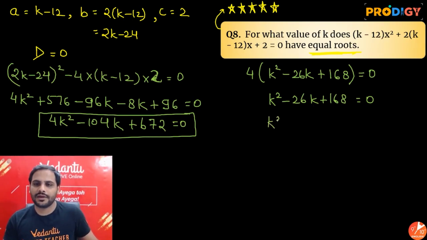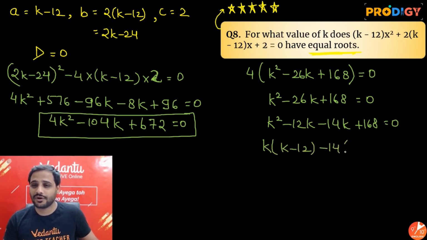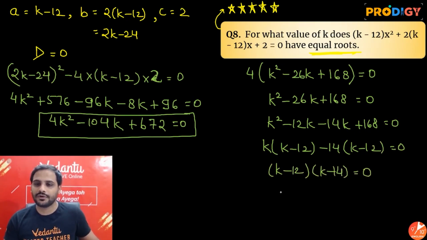So it will be k square minus 12k minus 14k plus 168 equal to 0. So take k common, k minus 12, take minus 14 common, k minus 12 equal to 0. So we are left with k minus 12 into k minus 14 is equal to 0. So from here I can say k is equal to 12 or k is equal to 14.